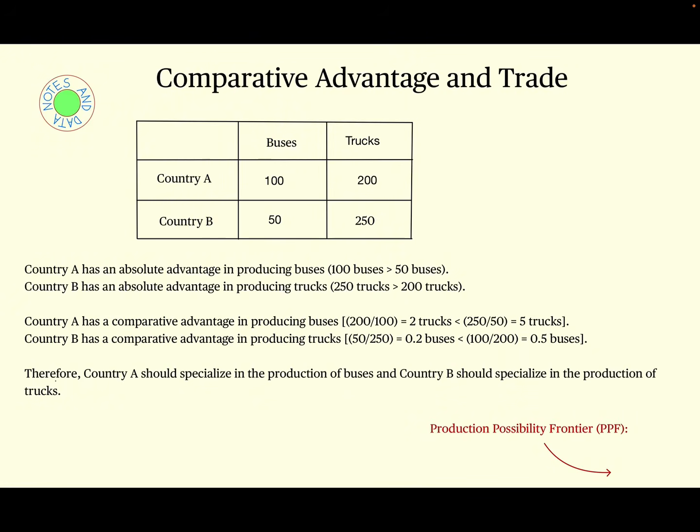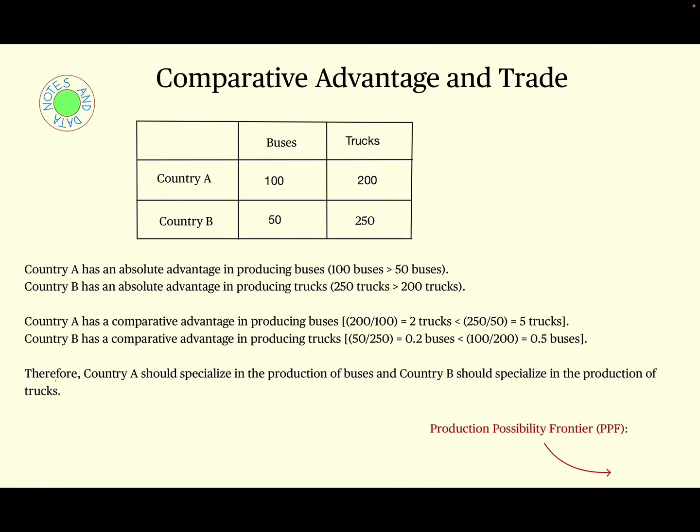Meanwhile, country B has an absolute advantage in producing trucks, as it can produce 250 trucks with all its available resources and technology, while country A can only produce 200 trucks with all of its available resources and technology.